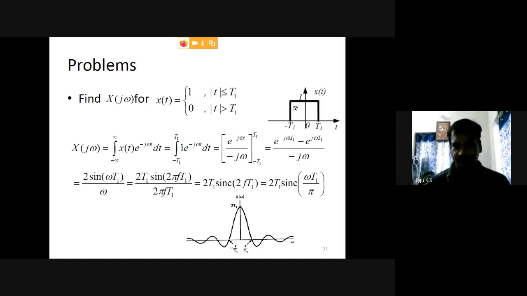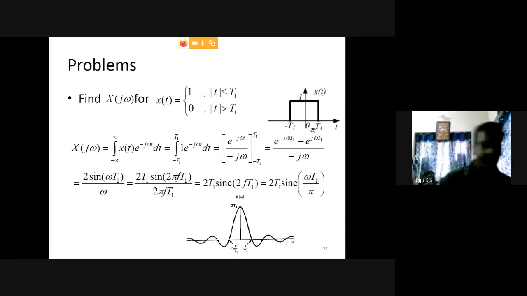So when t has values on both sides, either minus t1 and plus t1, the value is 1. That is why from minus t1 to plus t1 it is 1, and outside that range it has the value 0. So actually this signal is nothing but a rectangular signal having value from minus t1 to t1.